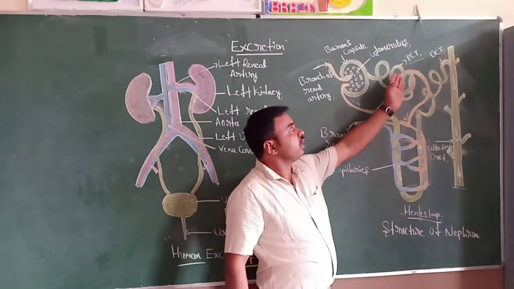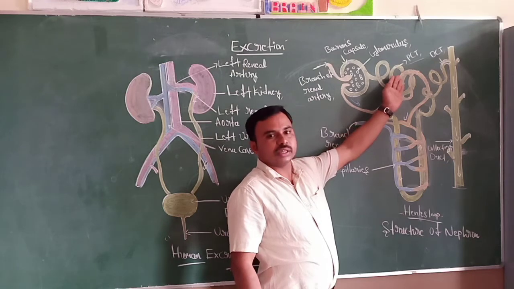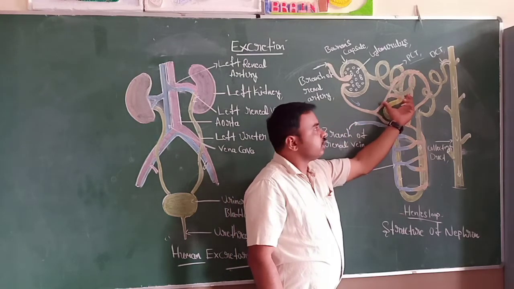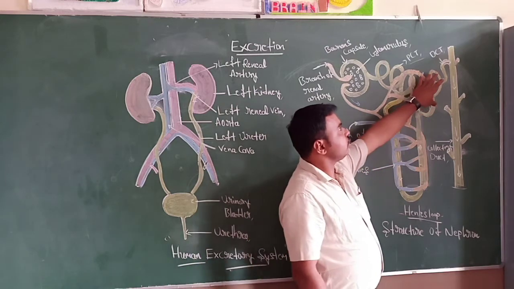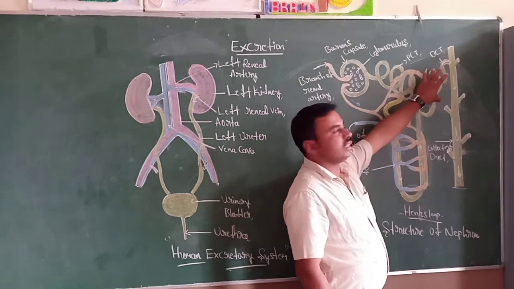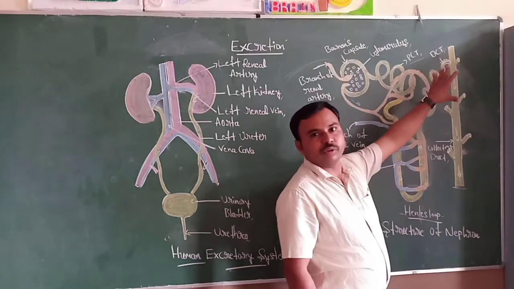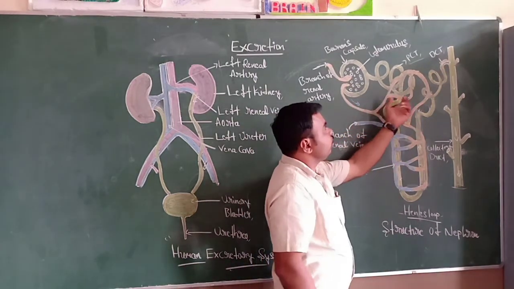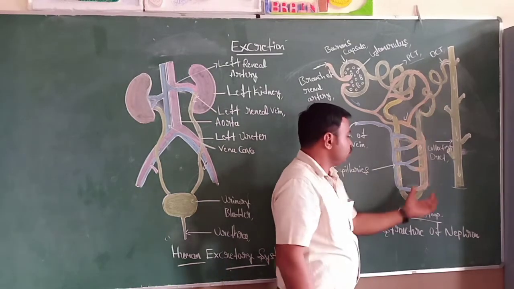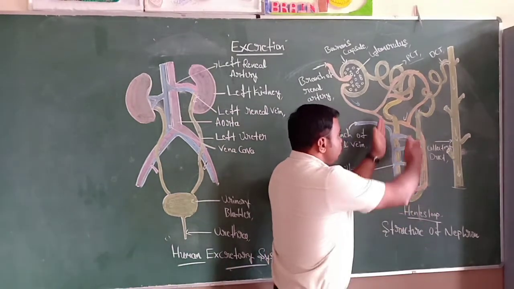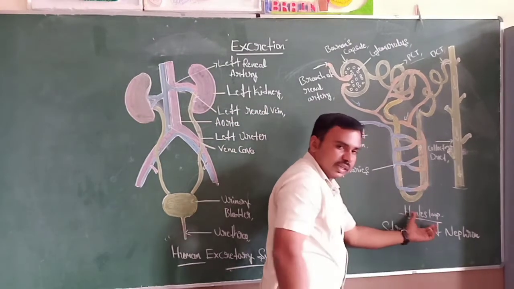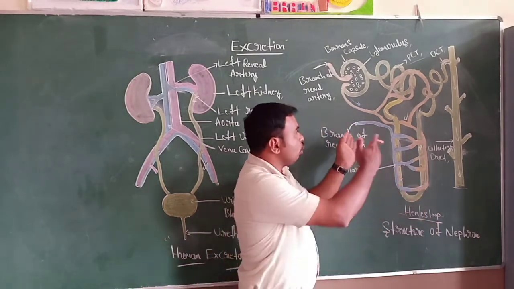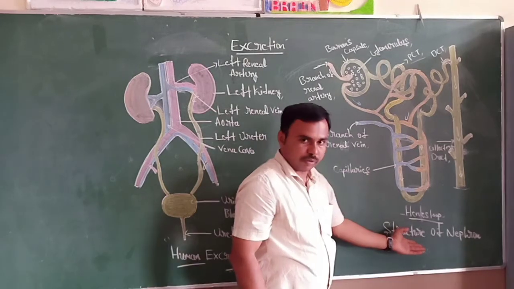The first one, the highly coiled tubular part, is called the proximal convoluted tubule. Next, the less coiled tubule is called the DCT, the distal convoluted tubule. Both the proximal and distal convoluted tubules are connected to a U-shaped structure called Henle's loop, and Henle's loop is the longest part of the nephron.